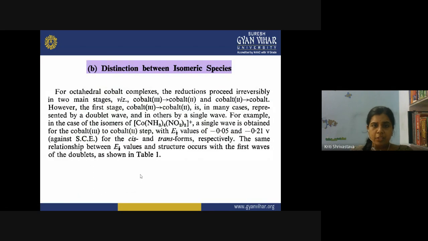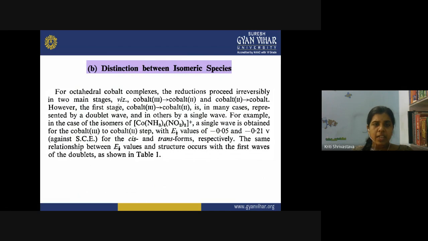Distinction between isomeric species is the second application that can be studied. For the octahedral cobalt complexes, the reductions proceed irreversibly mainly in two stages: cobalt(III) to cobalt(II), and cobalt(II) to cobalt(0). So for such types of complexes, we can also distinguish between the isomeric species.